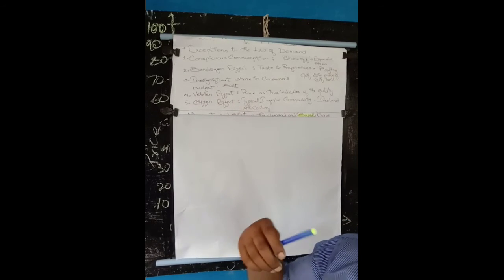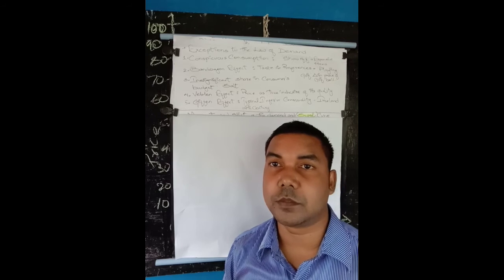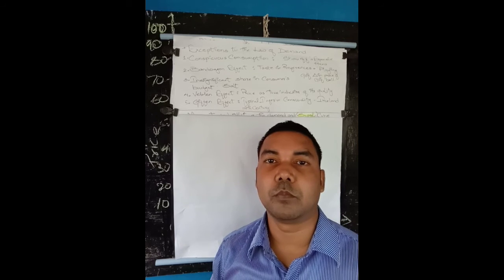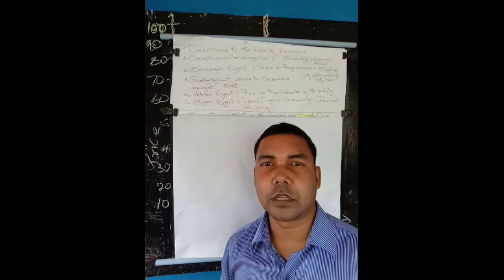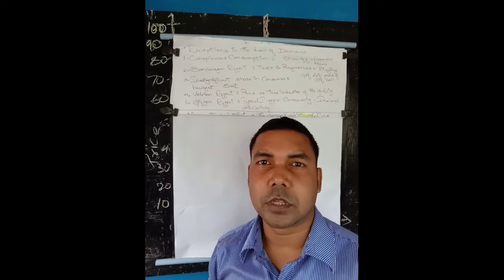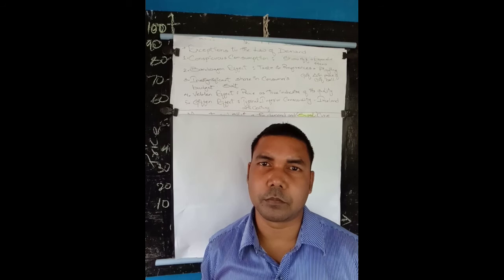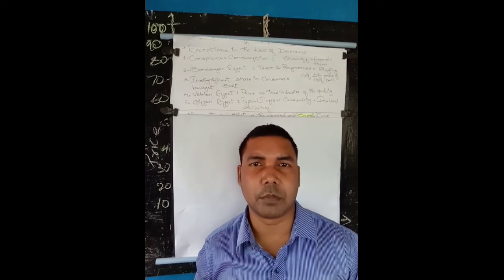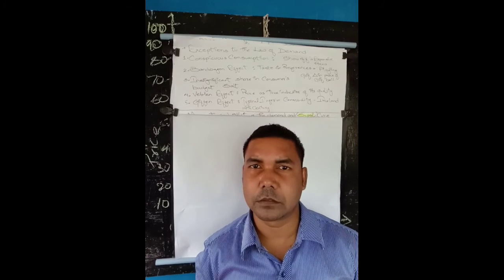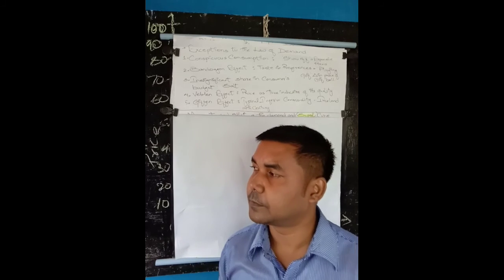Veblen effect means price as the true indicator of the quality. If the price of the good is higher, the quality is better, the quality is best, so people will go towards that product more, people will purchase more. You can take the best example in Zagong. City Life, the price was low but the quality was not so good, so it is closed now. Take the example of Reliance Trends, the price is a little bit higher but the quality is good, still the shop is running, still the mall is running. The best live example you can say.